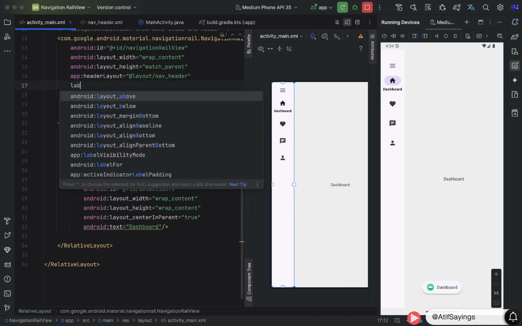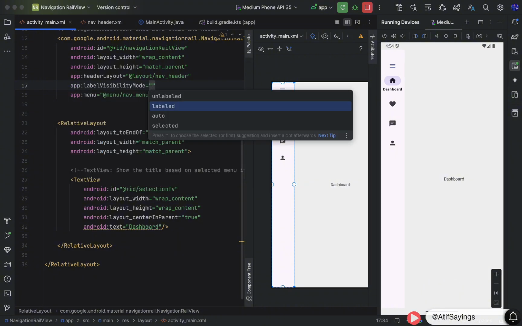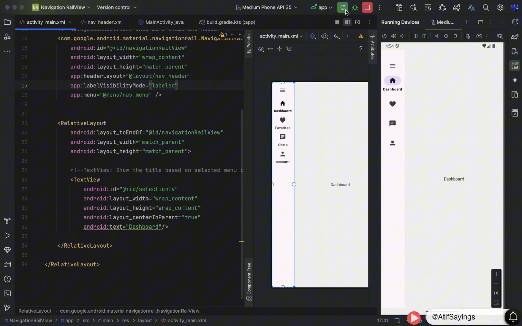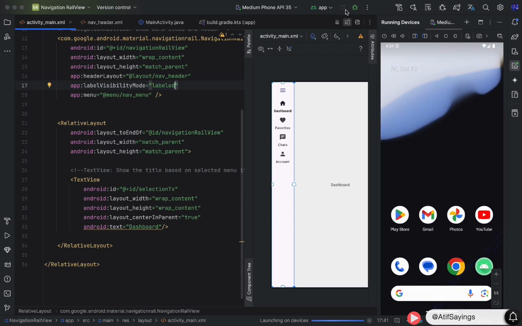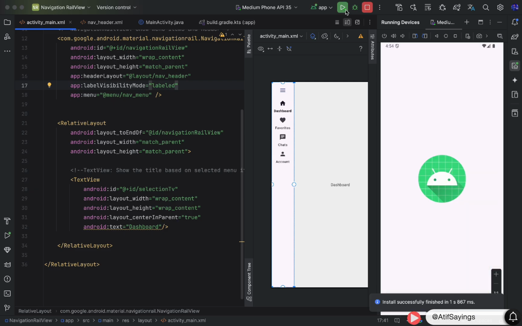If we want to show labels of all menu items, we will use the property label visibility mode with value labeled. Run the app again. Now it should show labels of all menu items as well as the one that is selected.